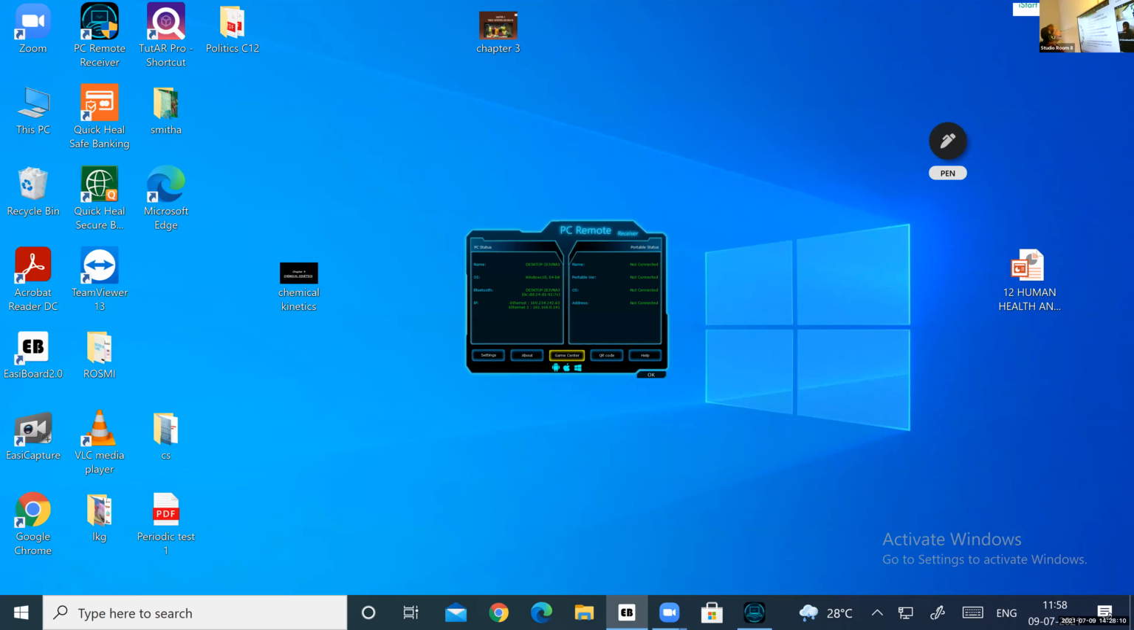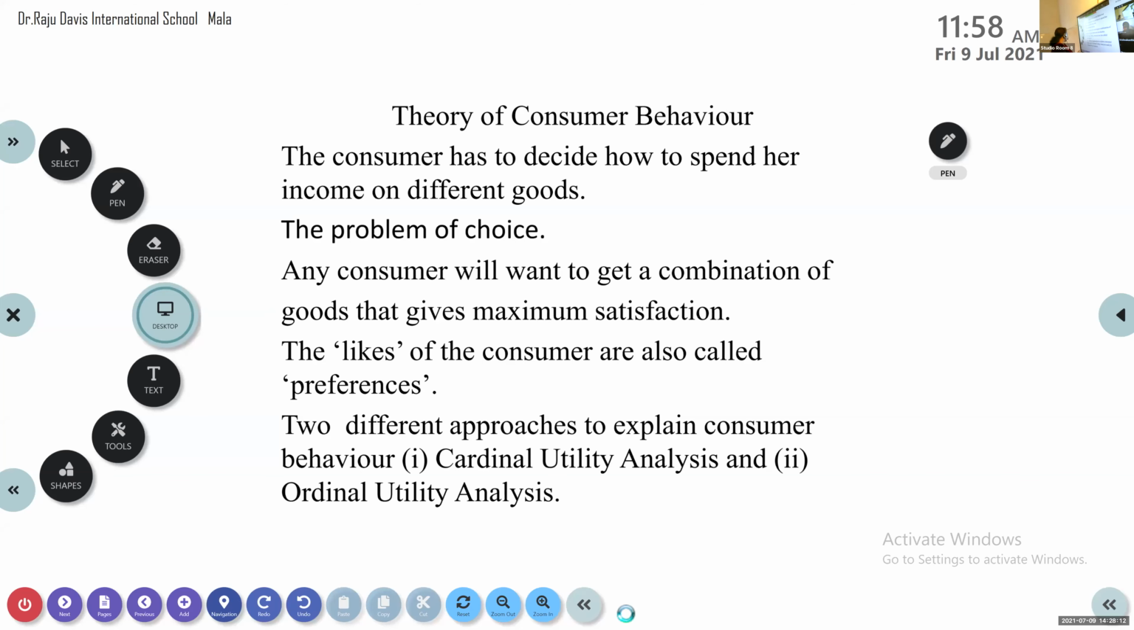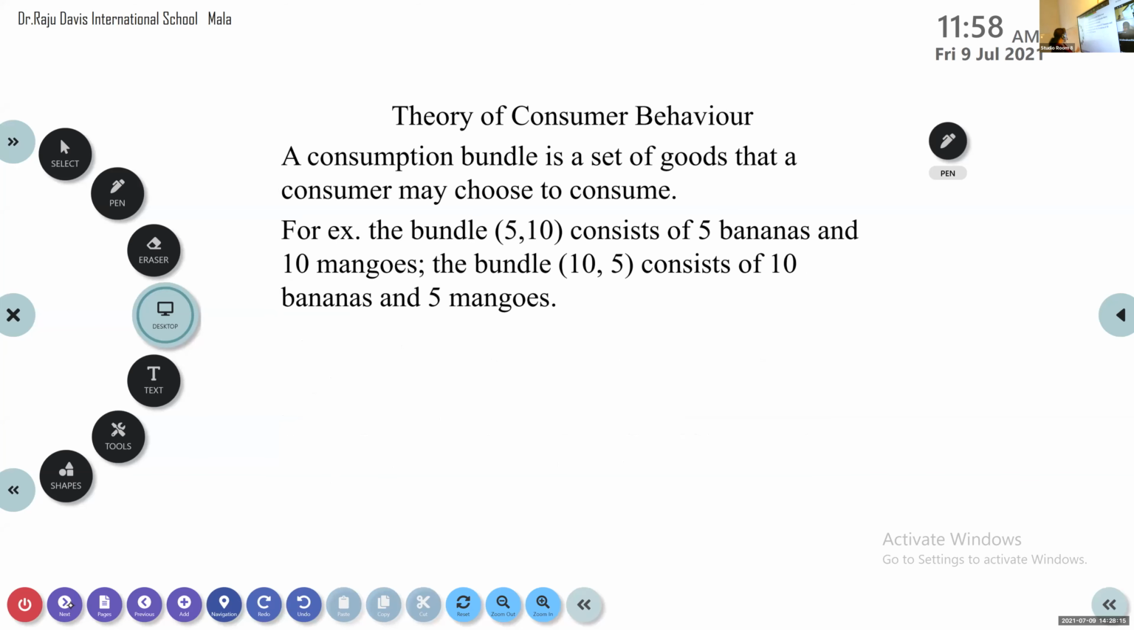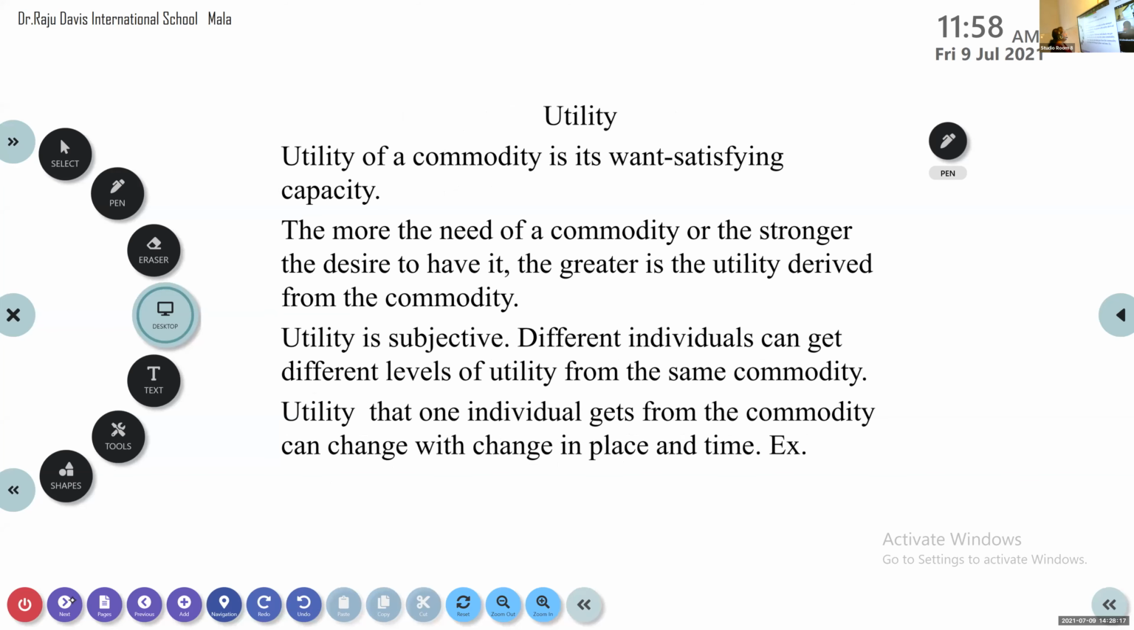So I told you about the theory of consumer behavior, consumption bundle. Then, what do you mean by utility?